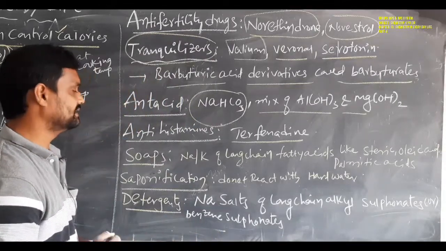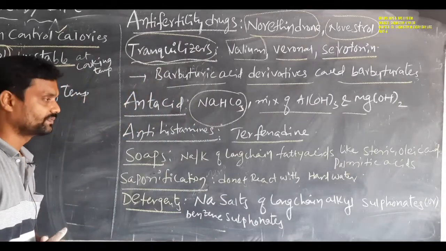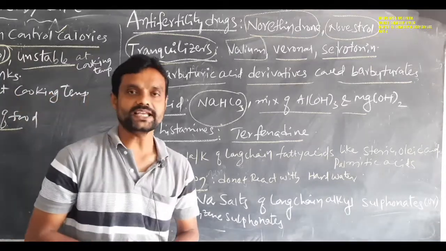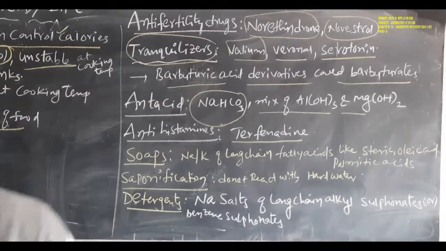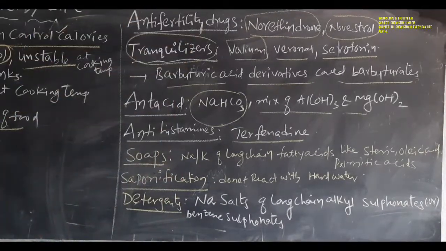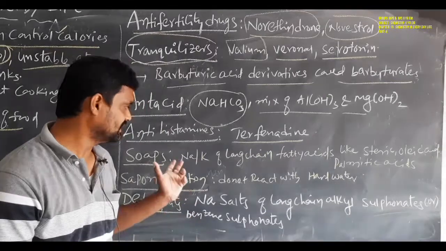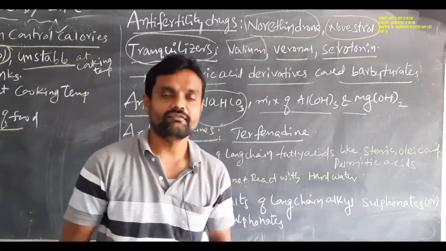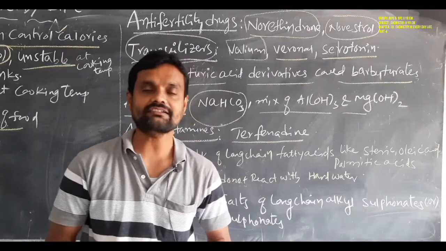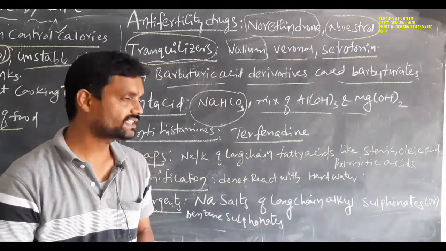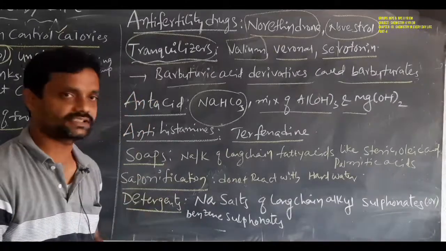And saponification: when soaps are heated with aqueous sodium hydroxide solution, fat is formed. Simply, that process is called saponification.